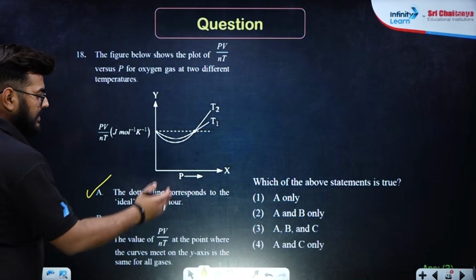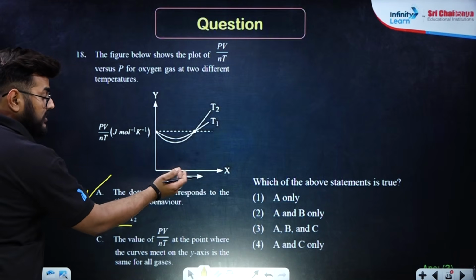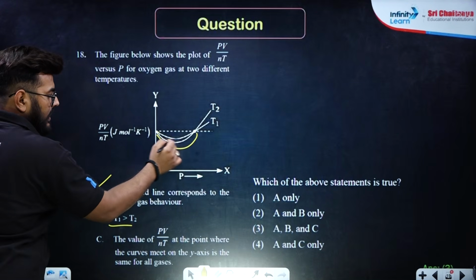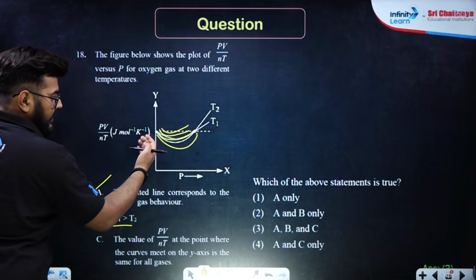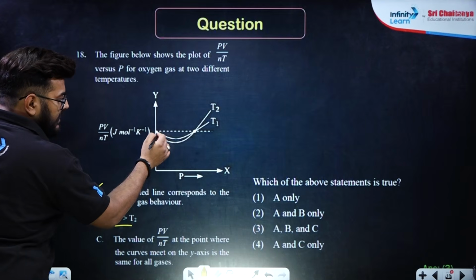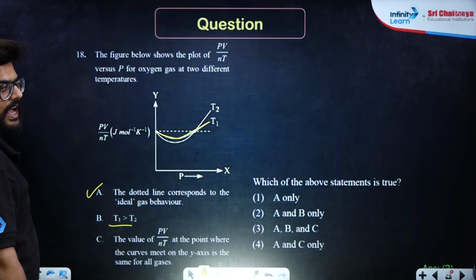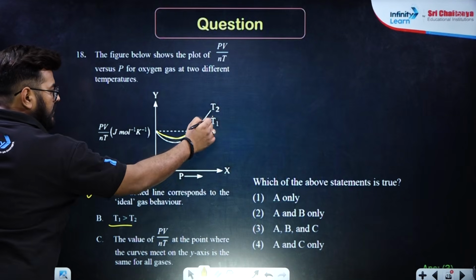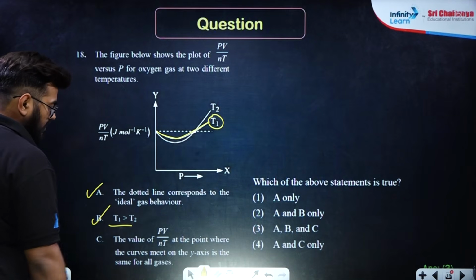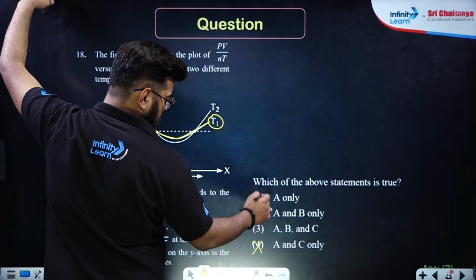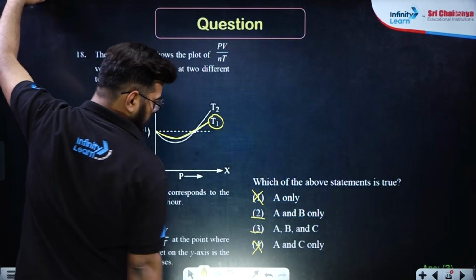So basically what happens is, as you reduce the pressure and increase the temperature, the graph will begin to move upward. Am I clear? So here you will notice that this graph is moving towards the dotted line, and that is the reason T1 will be at higher temperature than T2. B is absolutely correct. So this won't be the answer. You still have 2 and 3.